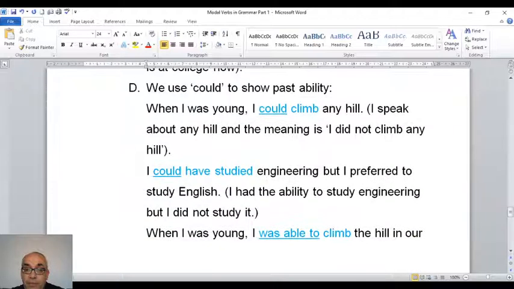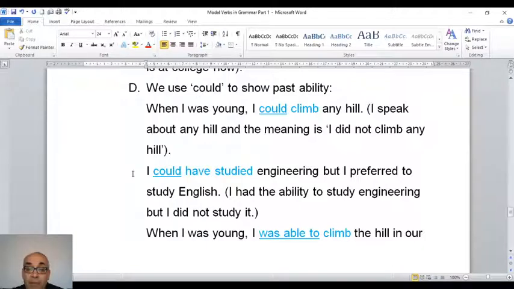But if you look at this sentence, I could have studied engineering, but I preferred to study English. So what's the meaning of could have studied? It means I had the ability to study engineering, but I did not study it.